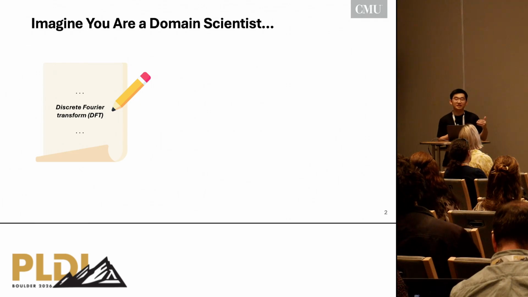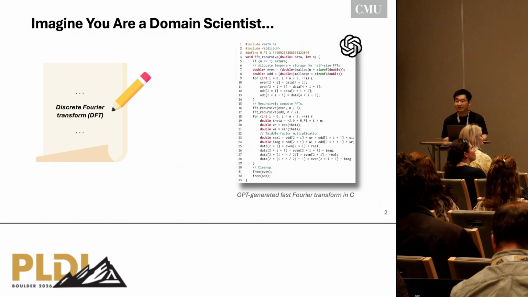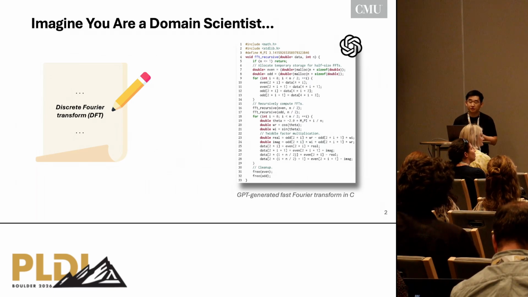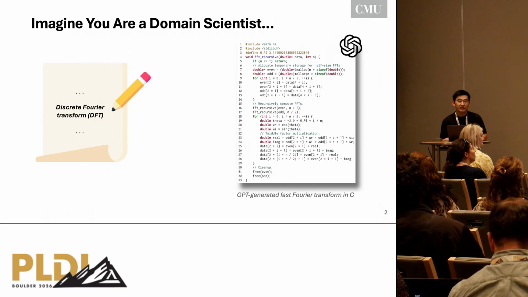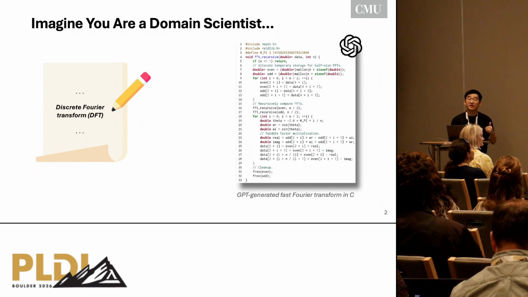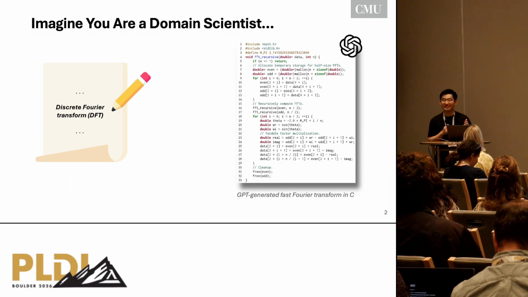So one thing I would do, and also many people I talked to yesterday, would just tell AI to do this for me. I would ask GPT to give me an implementation of the DFT. And this is what GPT outputs. It is a fast Fourier transform algorithm, FFT, to implement DFT in C. Now, please raise your hand if you know for sure this piece of code is correct or not. So I don't see any hands raised.